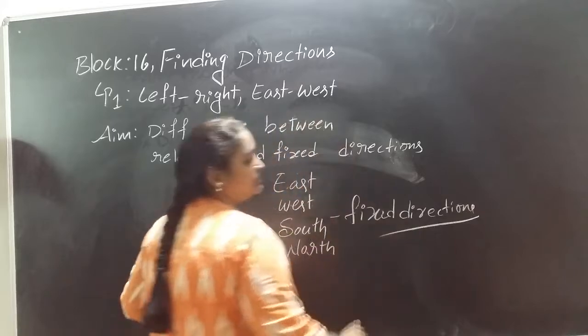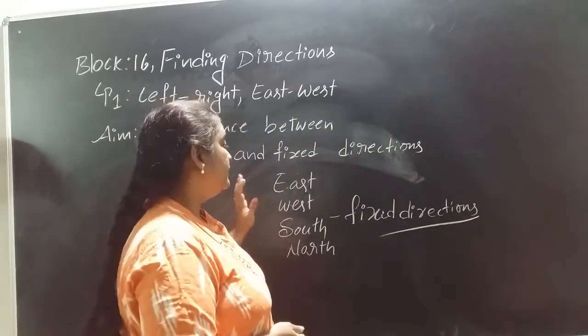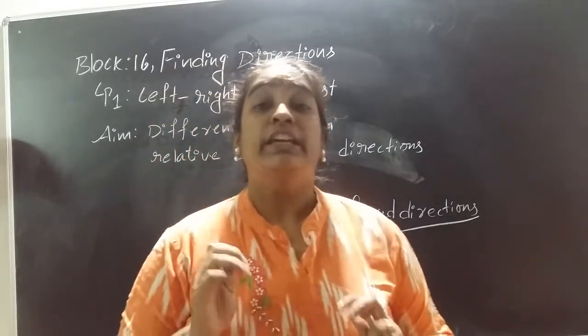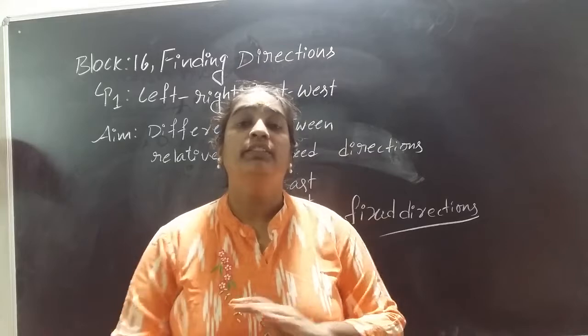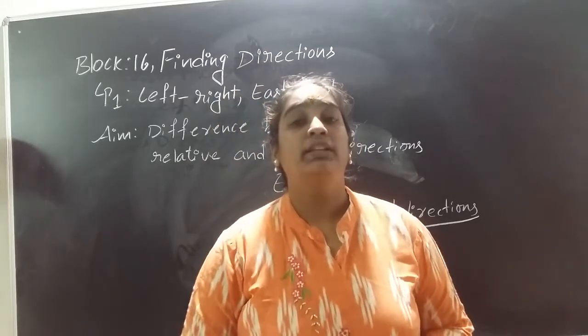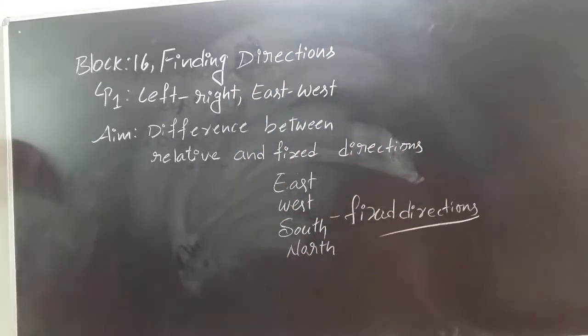What do we call them? These are known as fixed directions. These east, west, south and north are called fixed directions. Even if we change our position, they will never change their position. That's why we call them cardinal directions. Right, children?